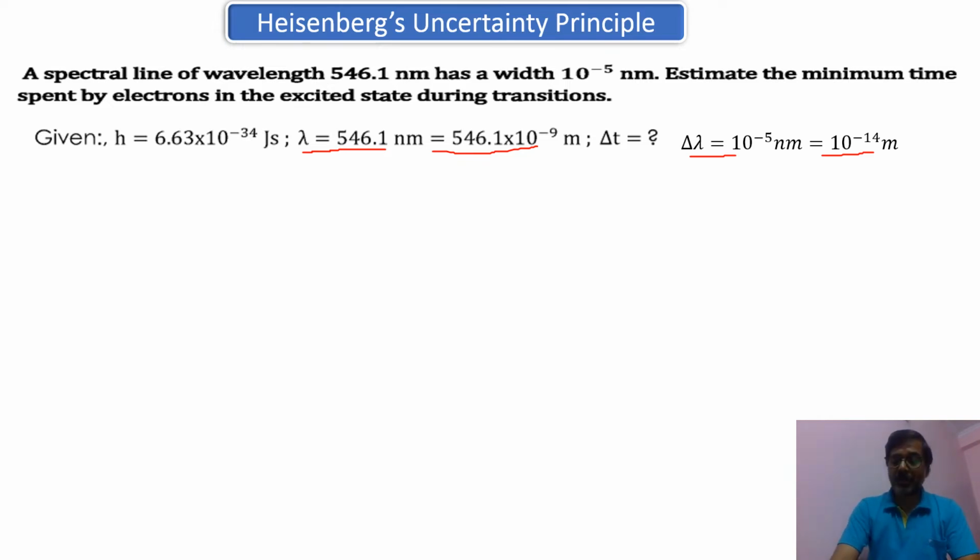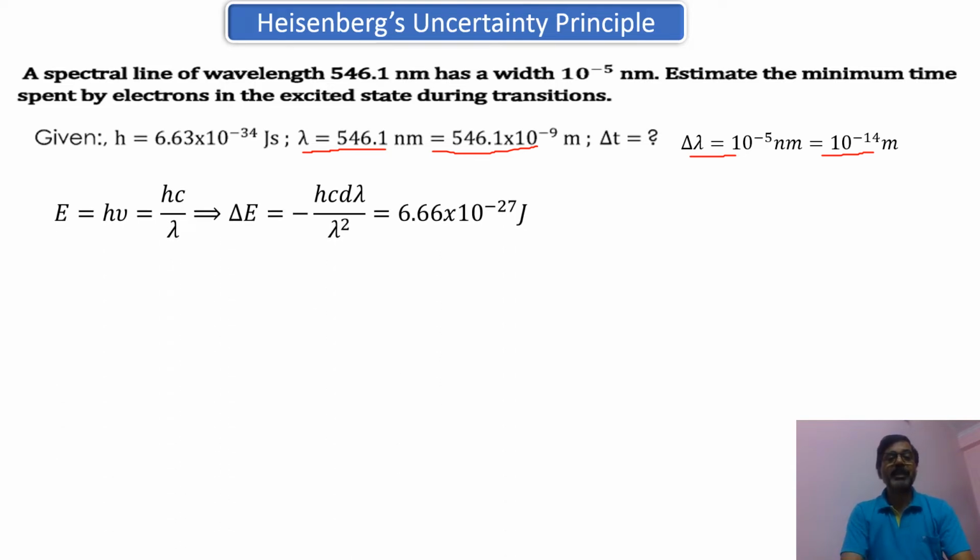Now let's try to solve this problem. So what is given? A spectral line of the wavelength 546 nanometer. So wavelength lambda is given, and it has the width delta lambda, which is given. Estimate the minimum time spent by the electron, so delta t you have to find out, in the excited state during the transition. So the problem goes something like this.